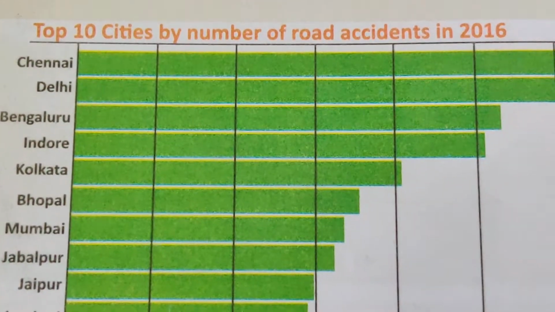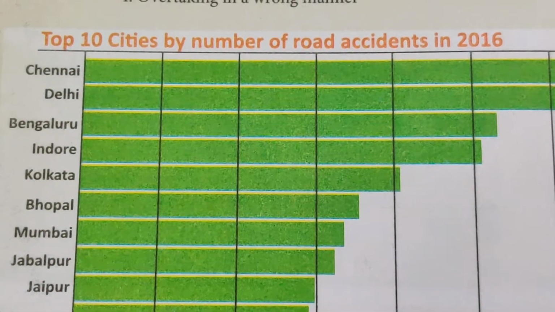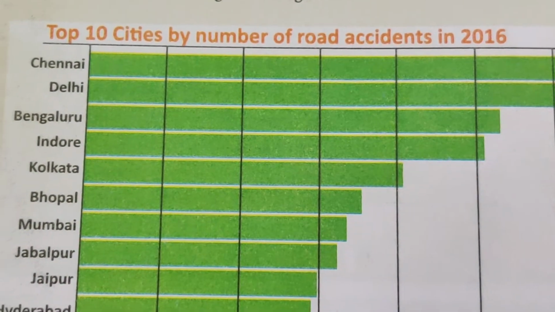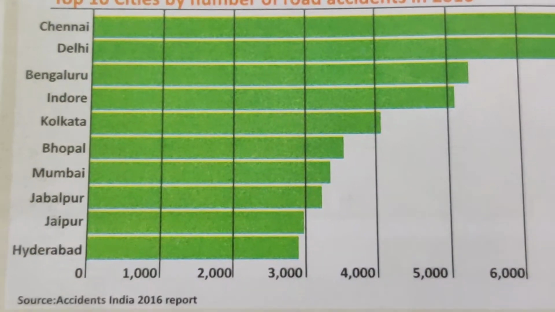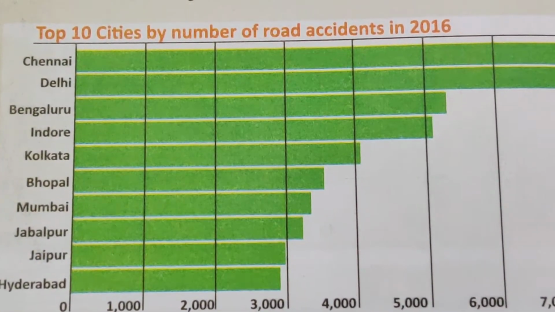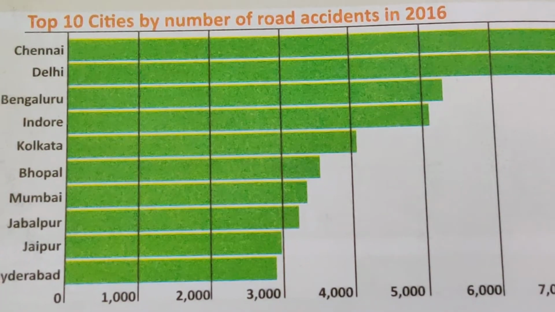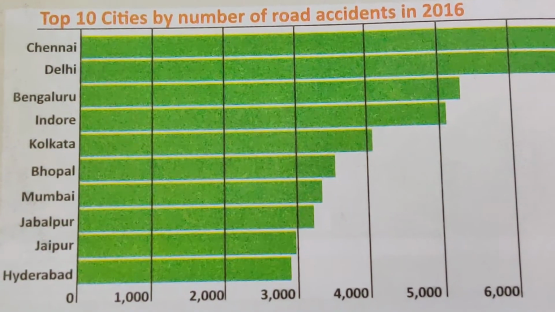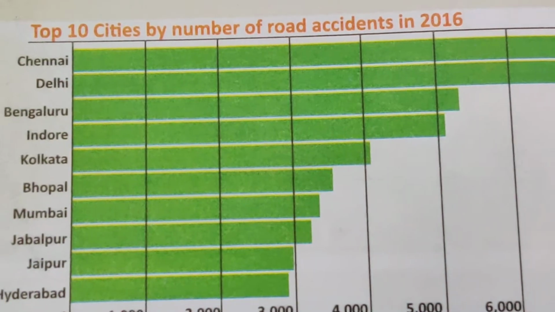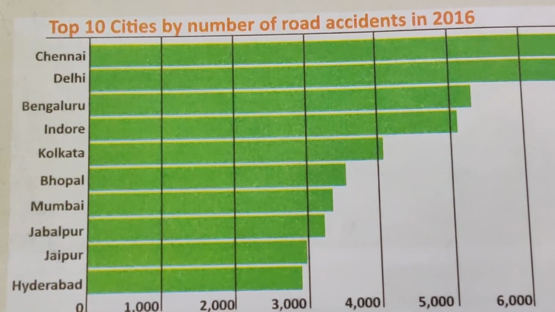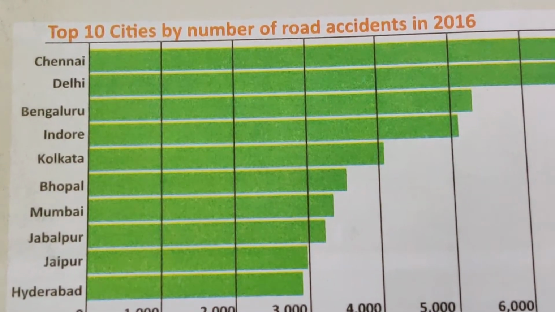Look at this, top 10 cities by number of road accidents in 2016. Look at which city is very high in level. Number 1 is Chennai, where we are living. Delhi is in the second place, the capital of our India.